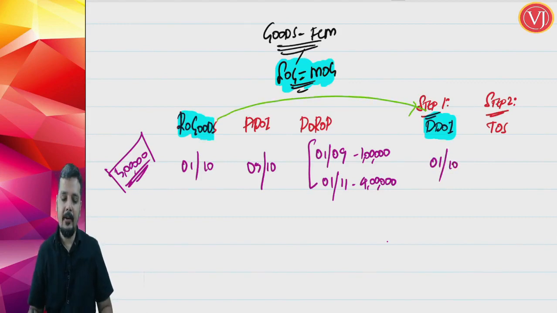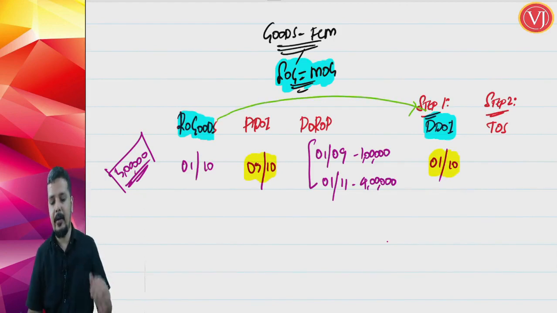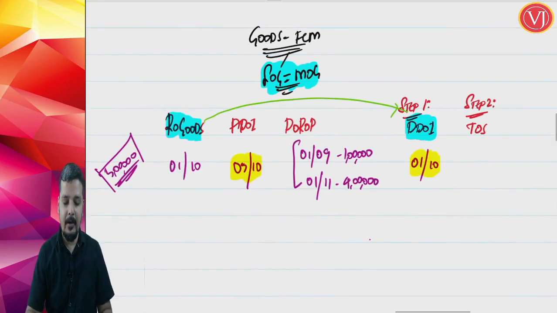Now compare the due date of invoice, 1st of October, with the actual date of invoice, 5th of October. Whether the invoice is raised in time. You will clearly find that the invoice is not raised in time. Why? You should have raised the invoice on 1st of October, but you have raised it on 5th of October. If the invoice is not raised in time, friends, then the time of supply.